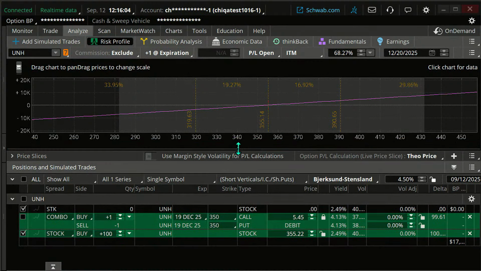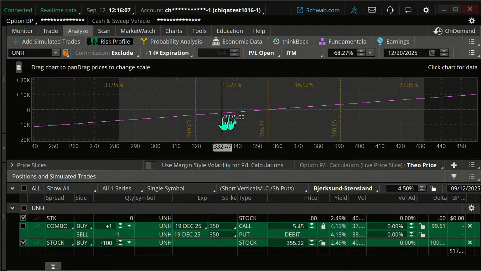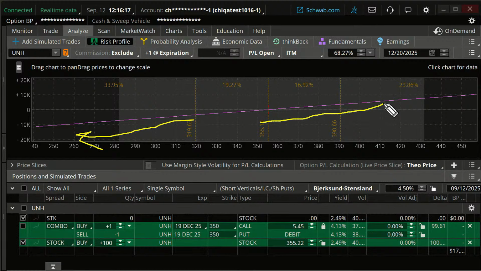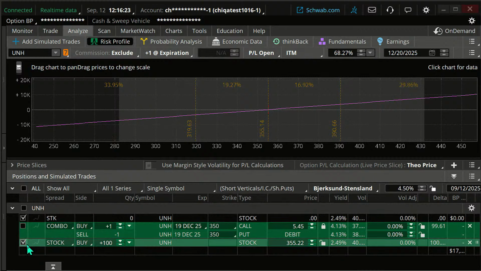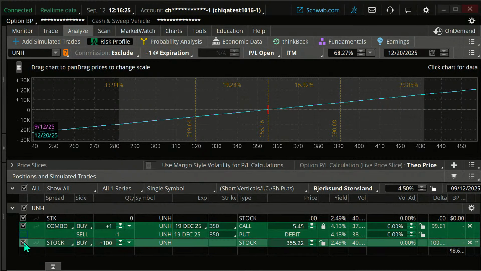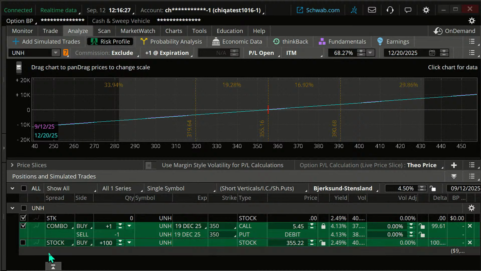You can just kind of see it graphically. The more the stock goes down, the worse it gets, okay? You lose more money. The more the stock goes up, the more money you make. That's intuitive. You don't need to even think about that probably with stock ownership. Let's compare that to what the synthetic looks like. Here's what it looks like for the synthetic. Looks pretty much the same, doesn't it?